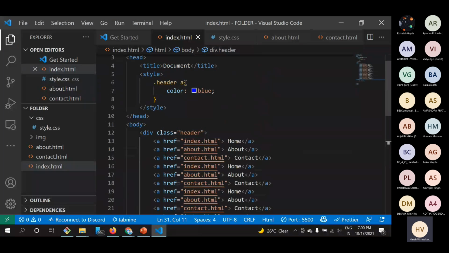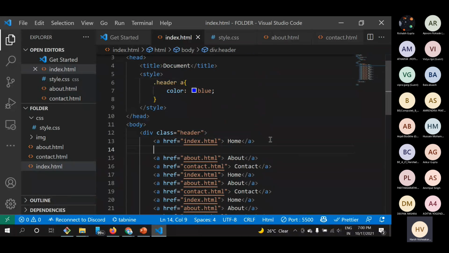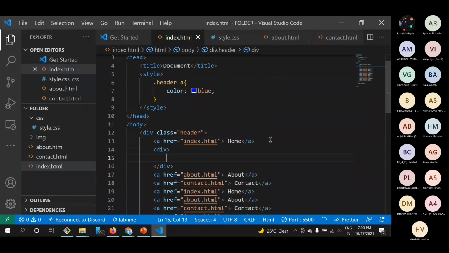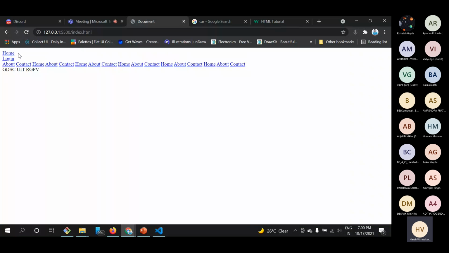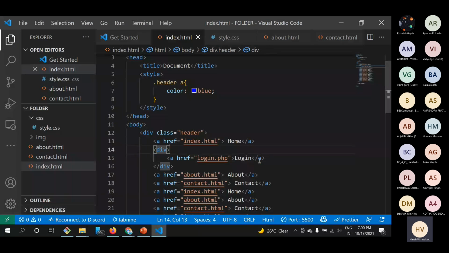And if I talk about some other move, like if there is another div and another anchor tag here, you can see a login anchor tag, which is inside a div. For now, you can see this login is having a blue color, and it is on a different line because div is a block element, so it creates a new line there. So we can change it to span.